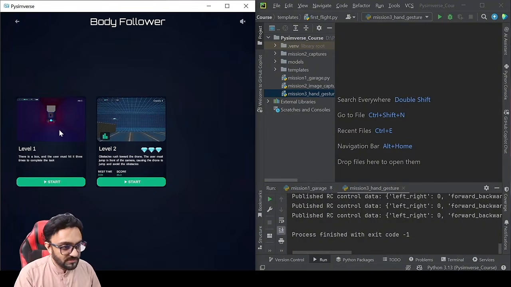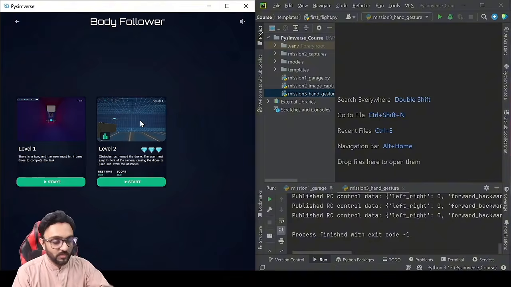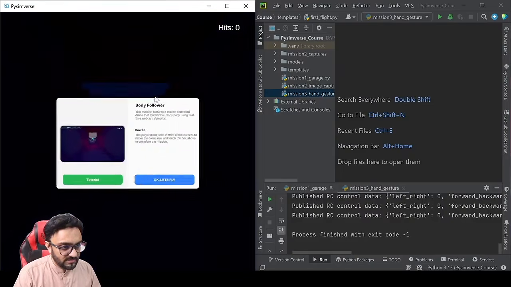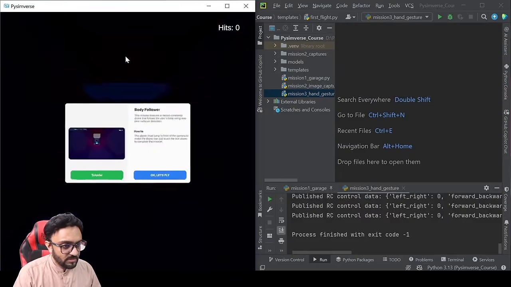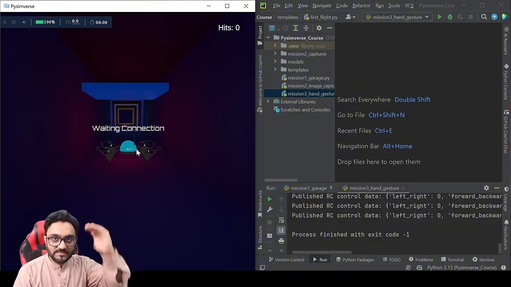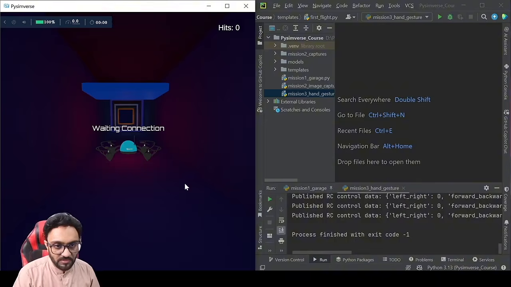So the first thing we will do is we will learn how to go up and down, and then again we can go ahead and play our game, and we can see how many we cross. So in level 1 we are going to start this, and you can see we have to go up and hit, right? So that's the basic idea of body following.